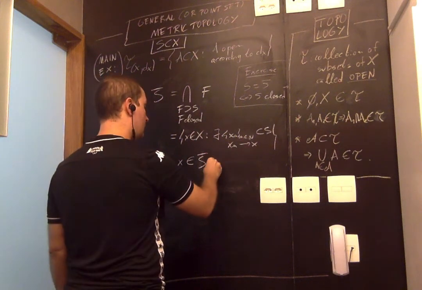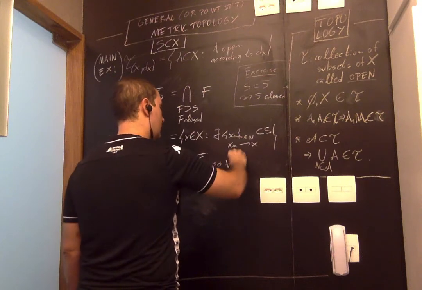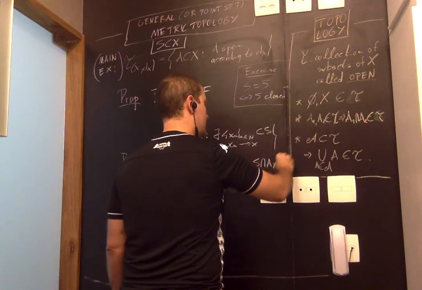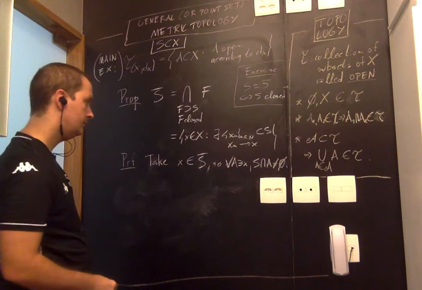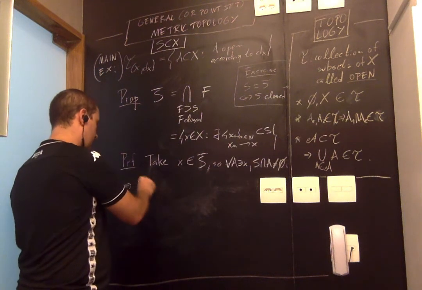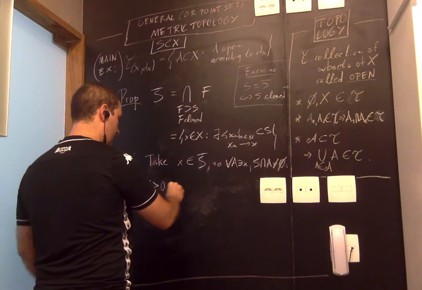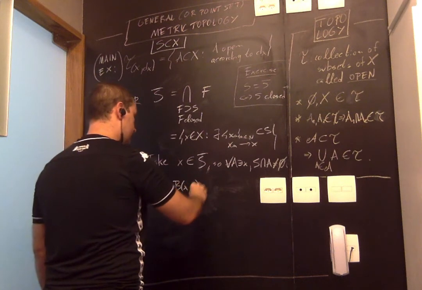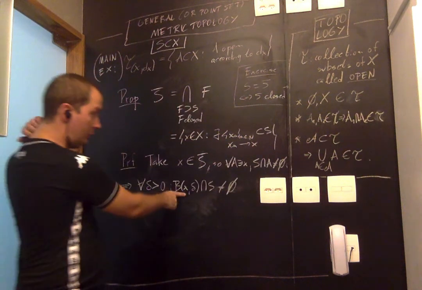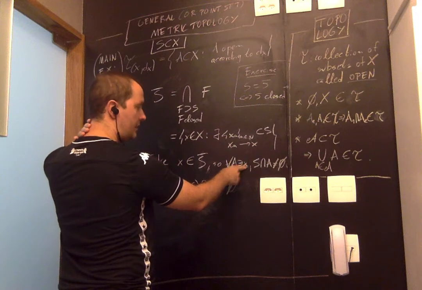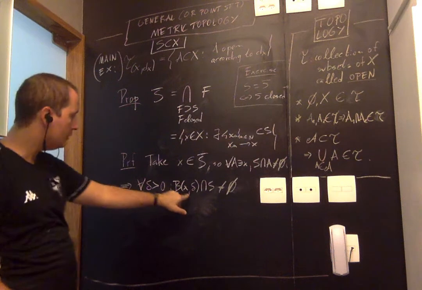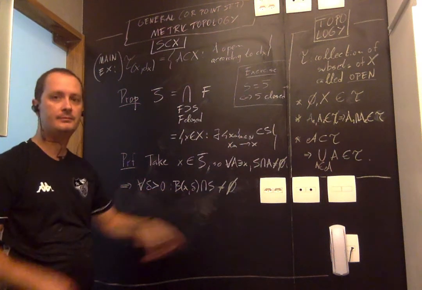So we know that for any open set A containing X, the intersection of S and A must be non-empty. Now, I don't care about all open sets, I care about a specific family of open sets, which are open balls. Because these sets are open, if any open set containing X intersects the set S, it must be that all open balls containing X intersect S.